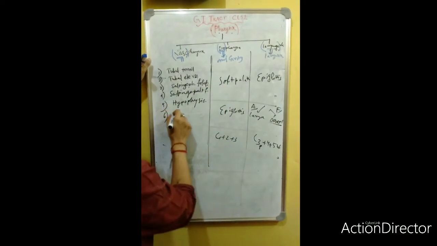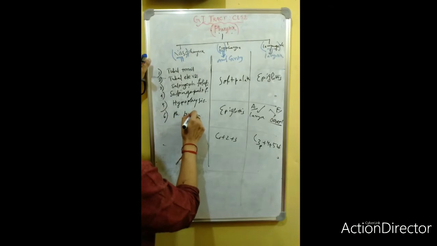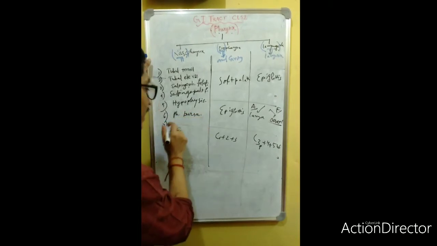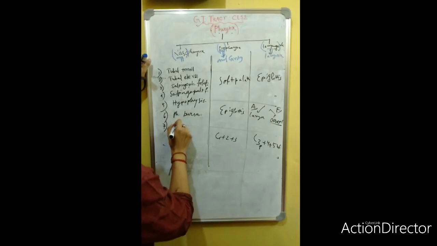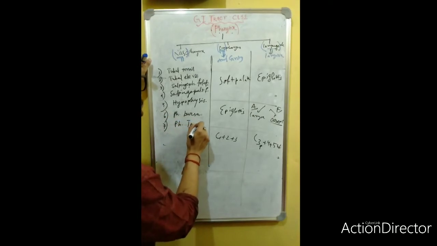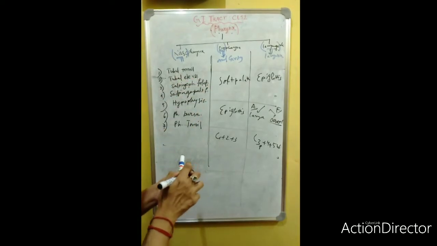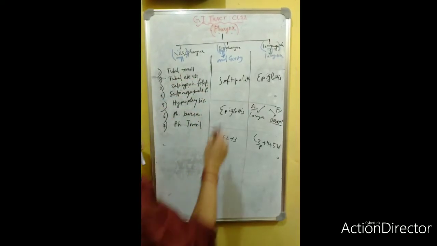There is a pharyngeal bursa, and there is the pharyngeal tonsil, the nasopharyngeal tonsil. So these are some of the structures you will find in the nasopharynx. First, the tonsil.